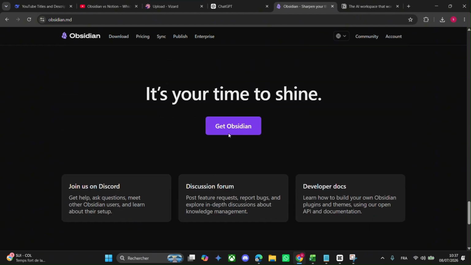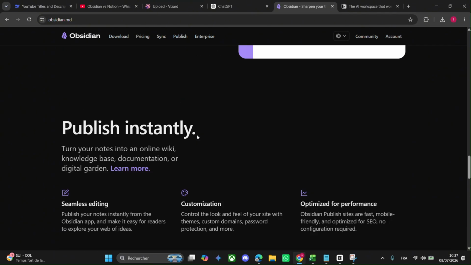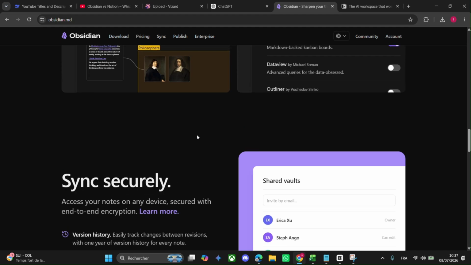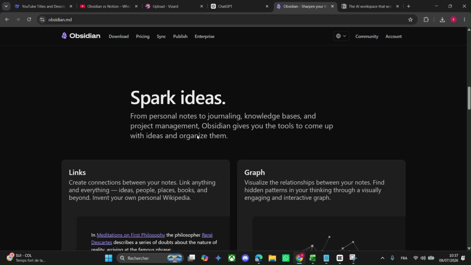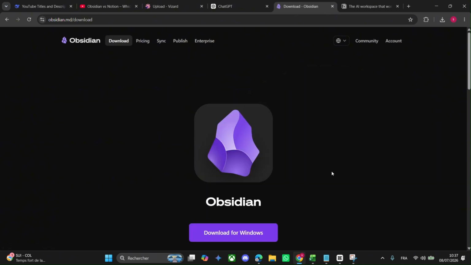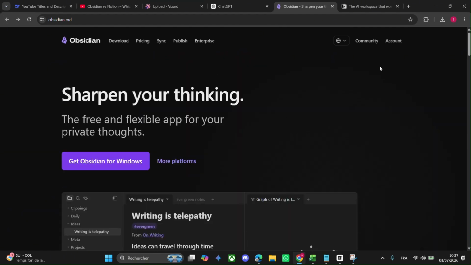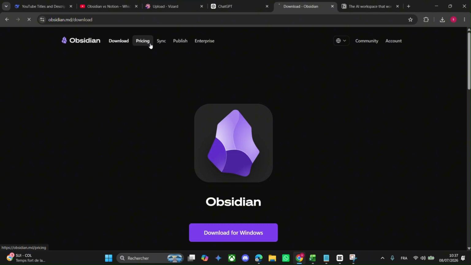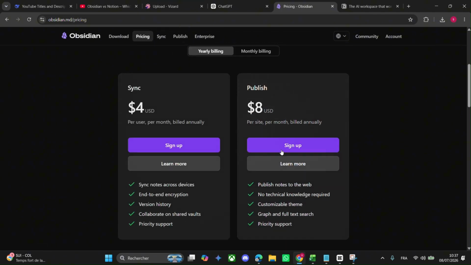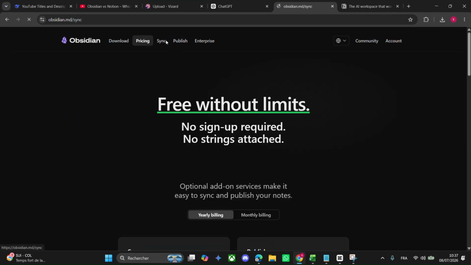Offline access. Obsidian is a superstar here. It stores everything on your device so you can use it anywhere. No Wi-Fi needed. It's like a notebook that lives in your laptop or phone. On the other hand, we have Notion. Notion is cloud-based, so it needs the internet to work at its best. There's a limited offline mode, but it's not as smooth as Obsidian's.